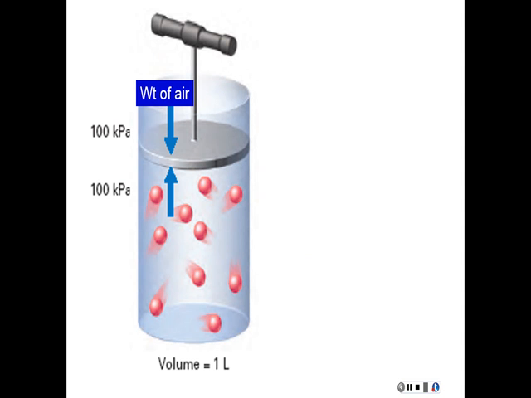Next thing we want to check out is, what about a container that has a gas in it? Does it create pressure the same way that the air does? And the answer is no. So we're taking a look on the left here at a piston cylinder setup. We have the gas trapped inside the cylinder. Now the pressure in that cylinder is created by the gas molecules causing collisions between themselves and the walls of the container. So here the key word is collisions. Anything that would increase the number of collisions or the force of those collisions will increase the pressure.